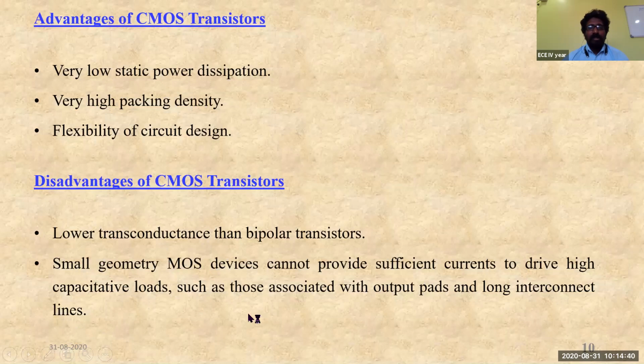And these are the major disadvantages of the CMOS technologies, such as large capacitive loads. It cannot drive large capacitive loads, such as those which are associated with the output pads, because we know that our loads are very much located at the outputs. It cannot drive these large capacitive loads, mainly with respect to the output pads and long interconnect lines. Long interconnect lines means we are talking about the interconnection lines between the input part of the device and also the output part of the device. So these are the major disadvantages of the CMOS.